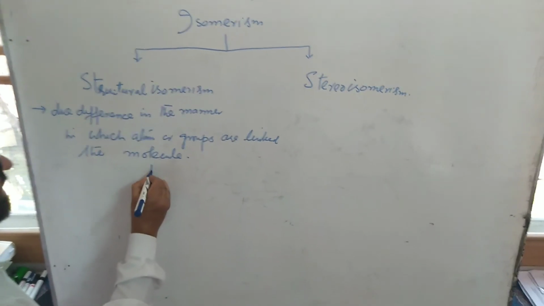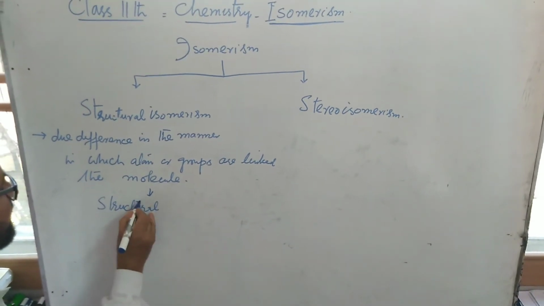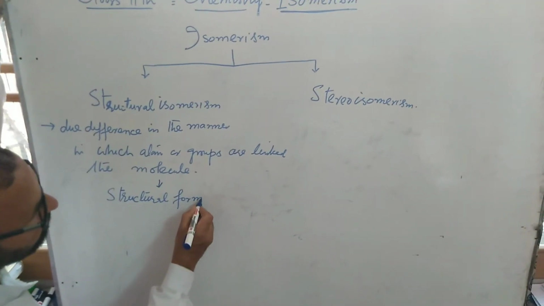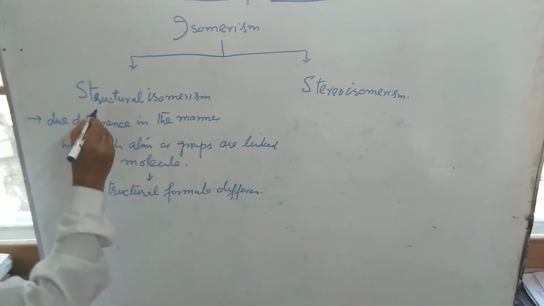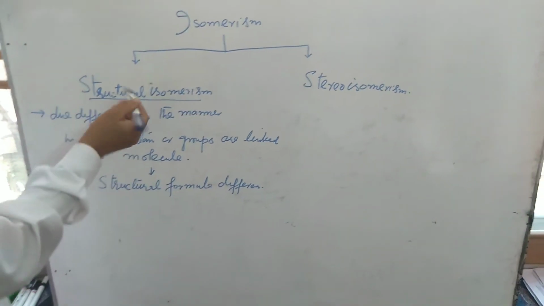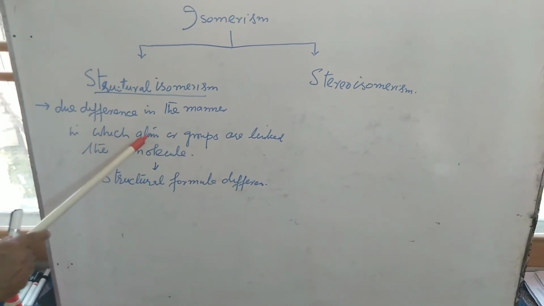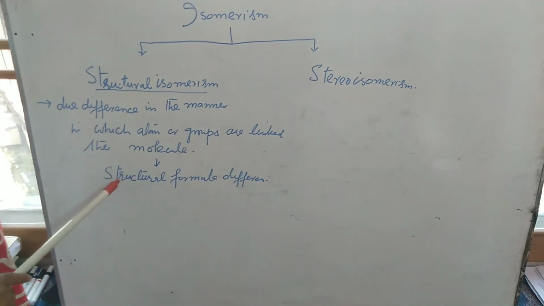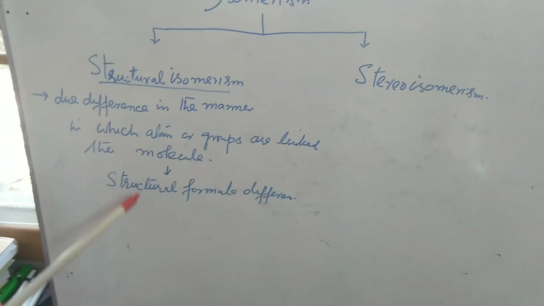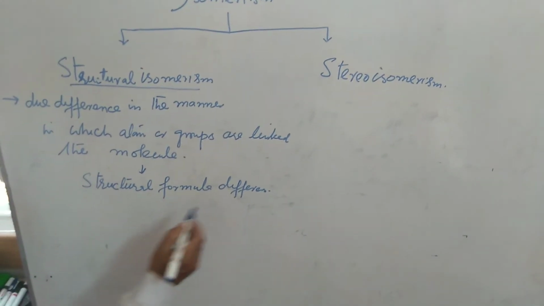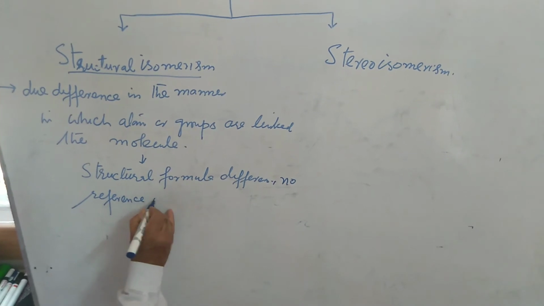The structural formula differs. I will explain it again. Structural isomerism arises due to a difference in the manner in which atoms or groups are linked in the molecule, and the structural formula differs. The molecular formula is the same, but the structural formula differs. So this is known as structural isomerism. And you must remember, here there is no reference of space.